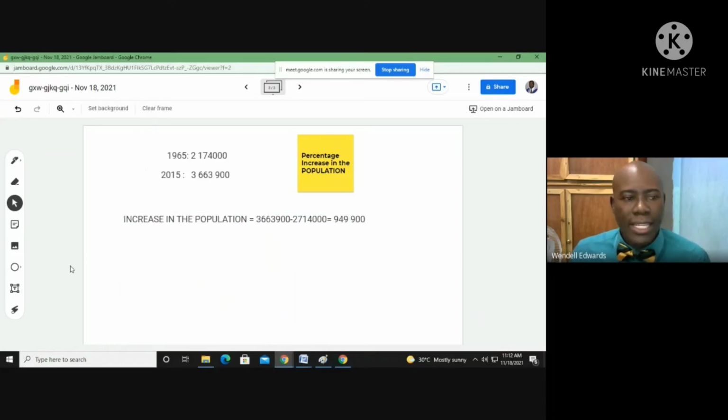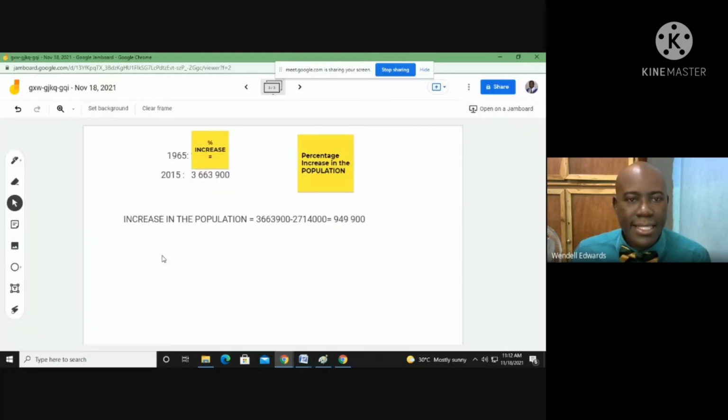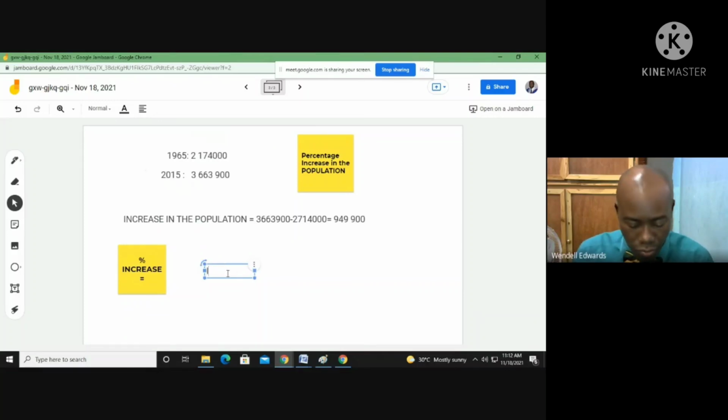So when we intend to find the percentage increase, then we're talking about some simple ideas here. The percentage increase is equal to the increase. So this that we're looking for is going to be equal to the increase over the original population.